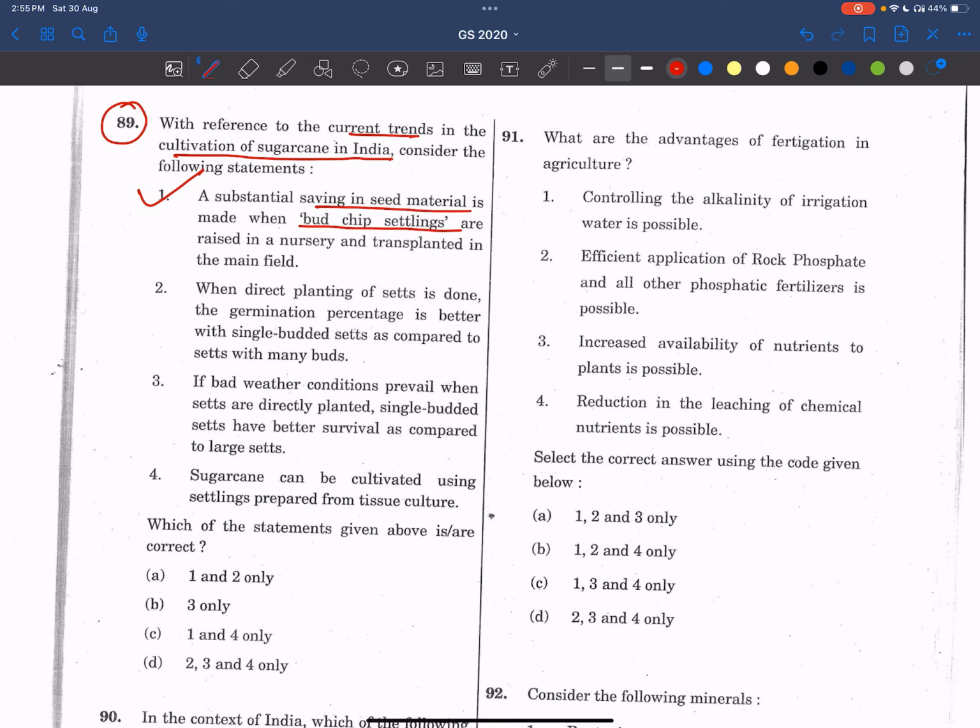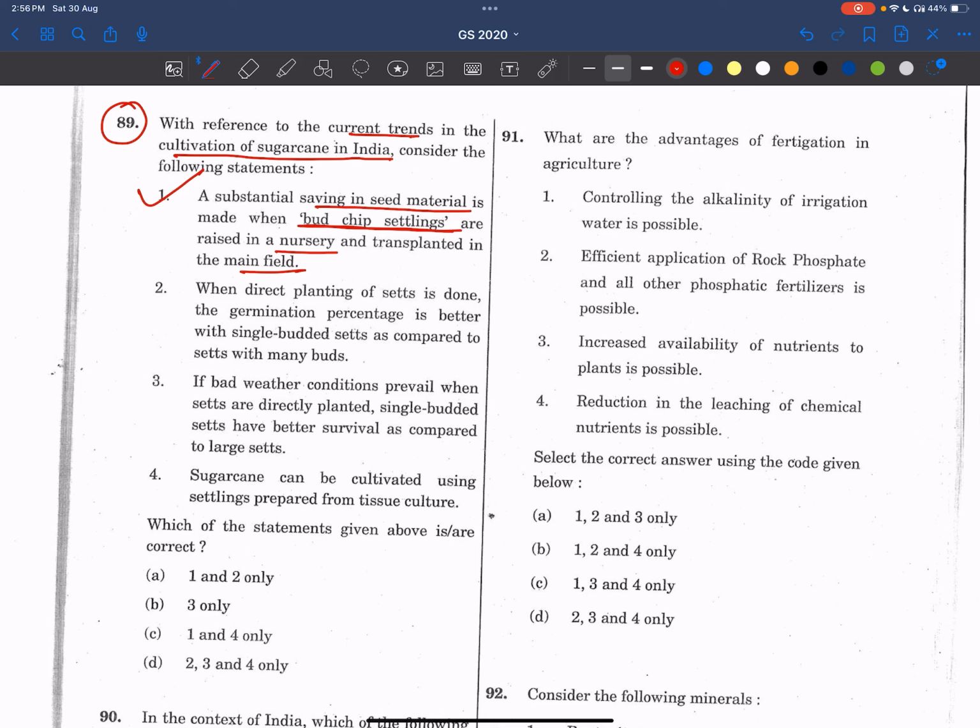We are saving seed material. Instead of directly sowing seeds, we are taking bud chip seedlings, and after they grow to some extent, we put them in the main field, from nursery to main field. So the wastage will be reduced. So the first statement is correct.